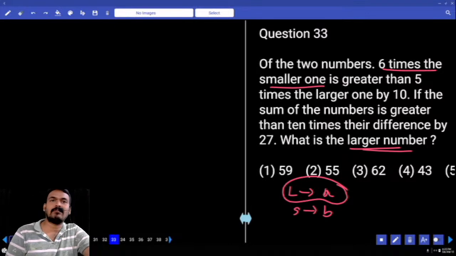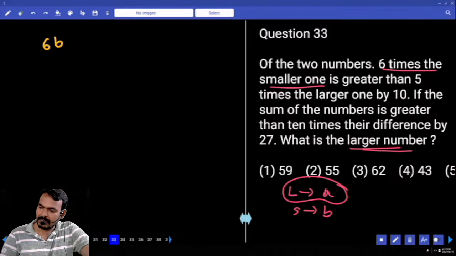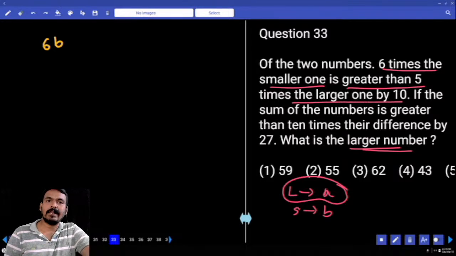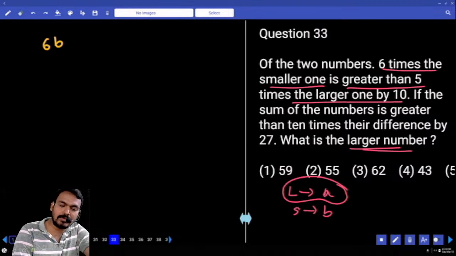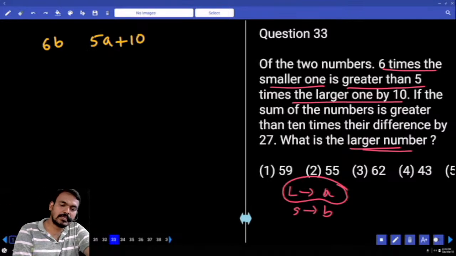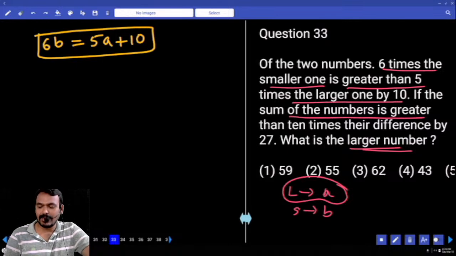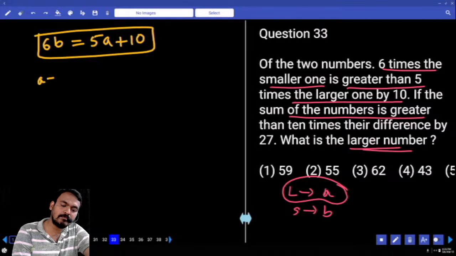First, 6 times the smaller one means 6 times B, and it is greater than 5 times the larger one by 10, or not. 5 times the larger one means 5 times which one? A, or not. Compared to this one, 10 greater, so plus 10 or minus 10? Plus 10. Then 6b equals how much? 5a plus 10, or not. It is the first condition.